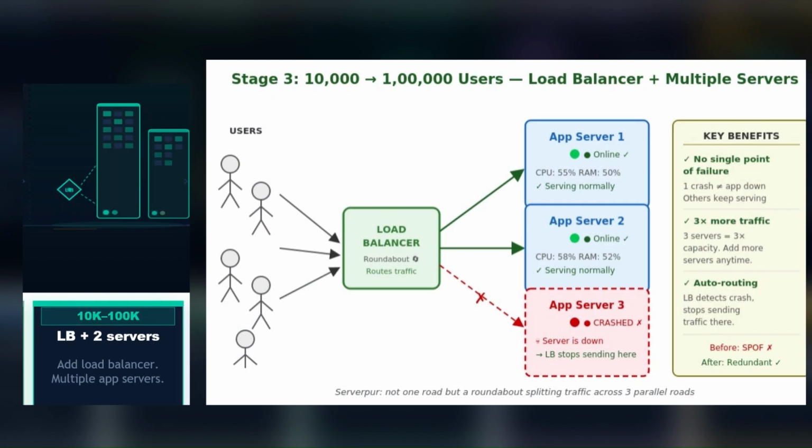Stage 3, 10,000 to 1 lakh users. One server is now both a bottleneck and a single point of failure. If it crashes, your entire app is down. Time to go horizontal. Add a load balancer and 2-3 app servers behind it. Now if one server crashes, the others keep serving and you can handle 3x the traffic.